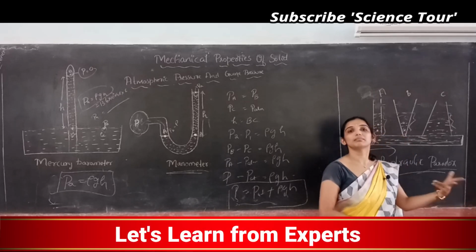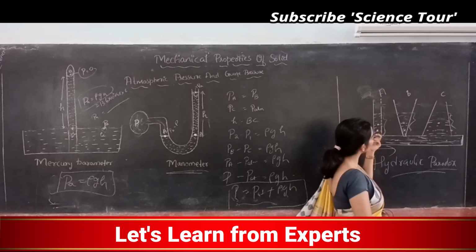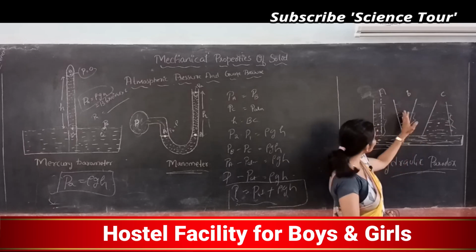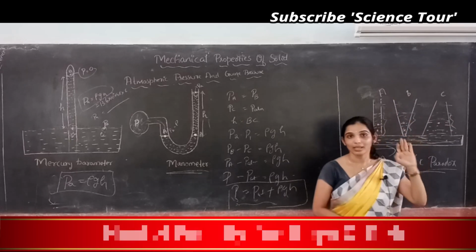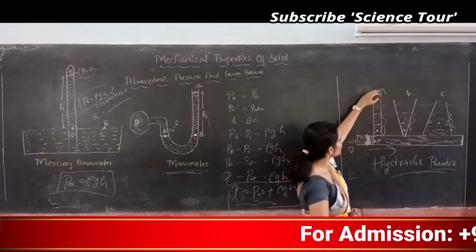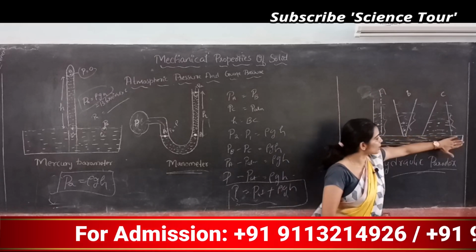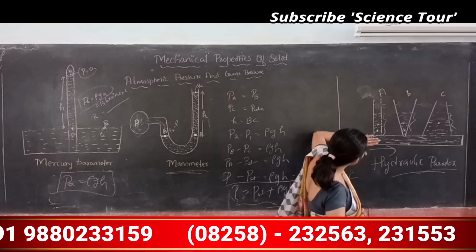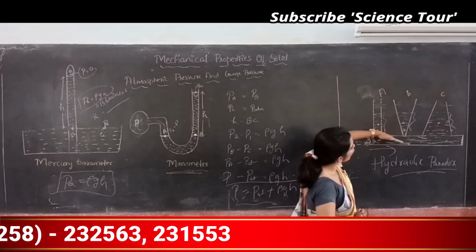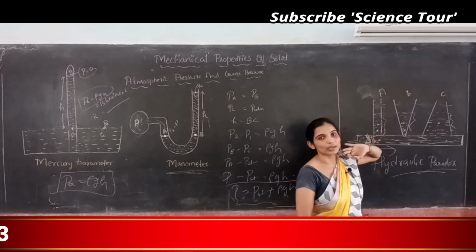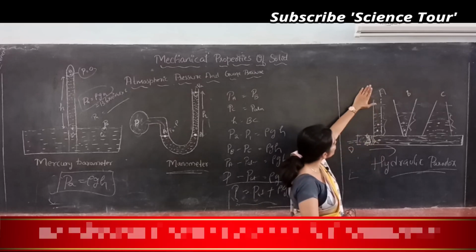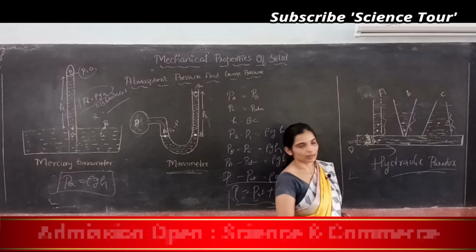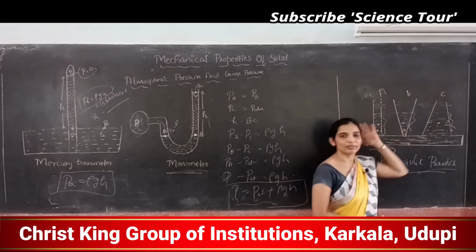Some others might have felt that when I pour the water, first C will fill because it is at the end, and then B will fill, and then A will fill. But the truth is, when I pour the water, first D will fill because it is on the lower side. If we don't have D, then all three will be filled equally. Otherwise you can say, when I pour the water, all the vessels will be filled equally. All of A, B, C, D will be filled equally.